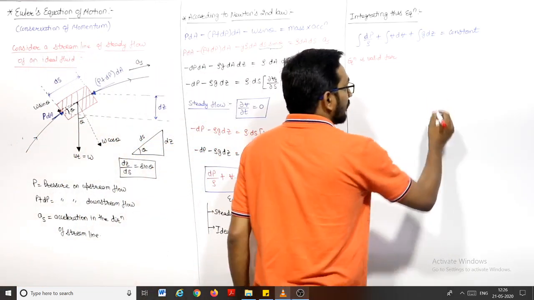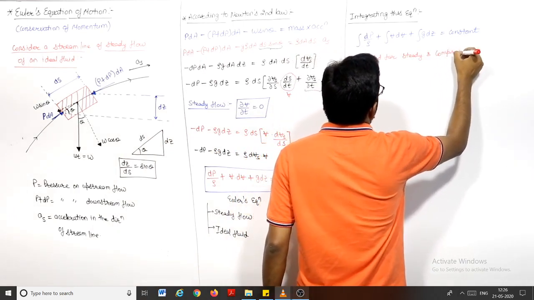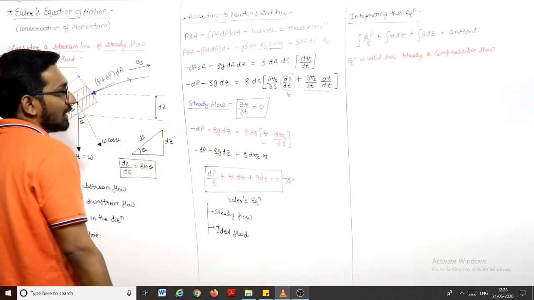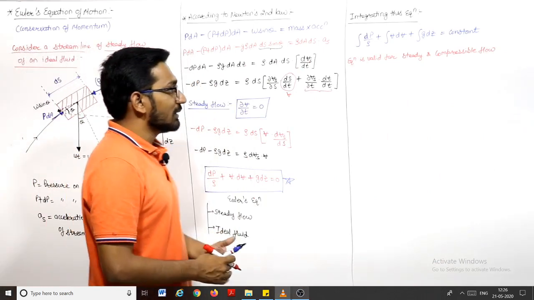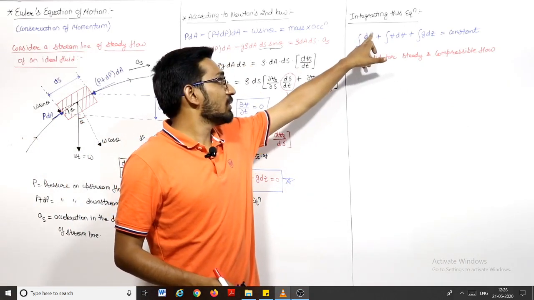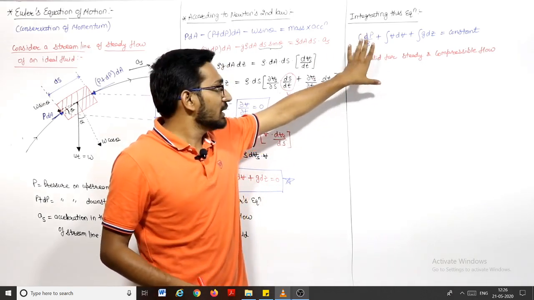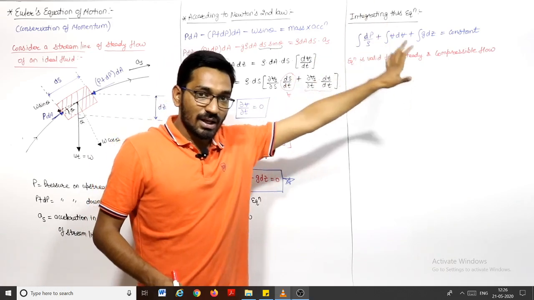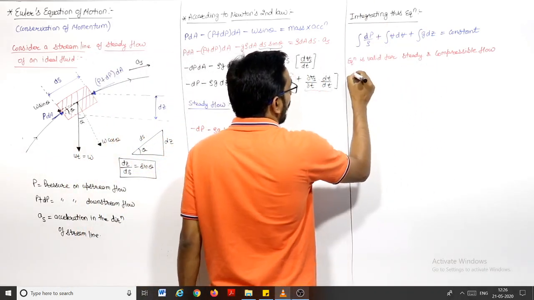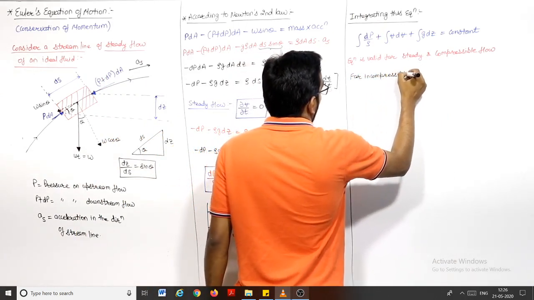This equation is valid for steady and compressible flow, right? Because till now we didn't take the density as a constant with respect to pressure. If we do not take the density as constant with respect to pressure, then this equation is valid for compressible flow, right?